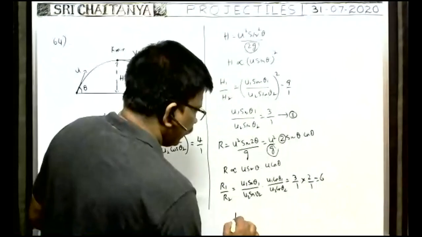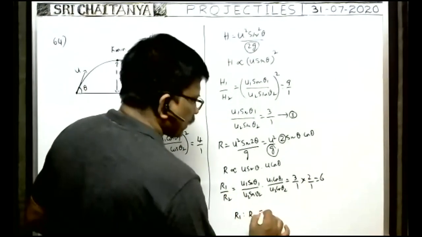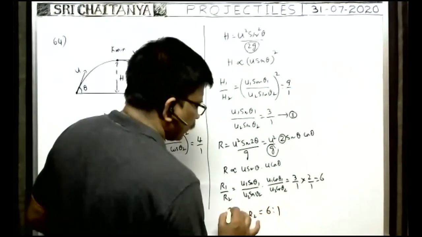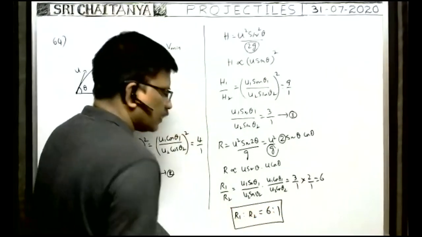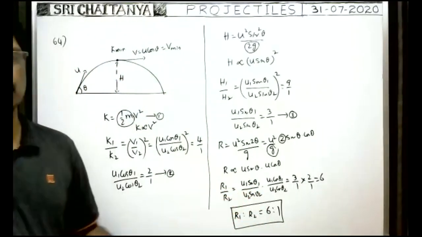Therefore, the ratio between the ranges of the two projectiles is 6:1, we can write now. So this is the answer, 6:1. Okay, so you note this one.